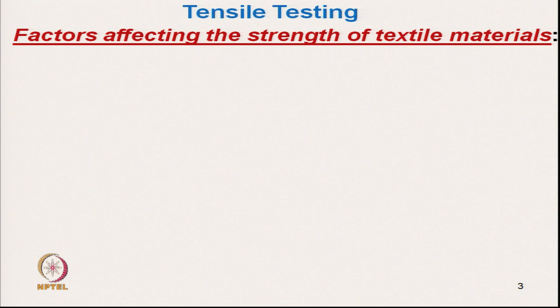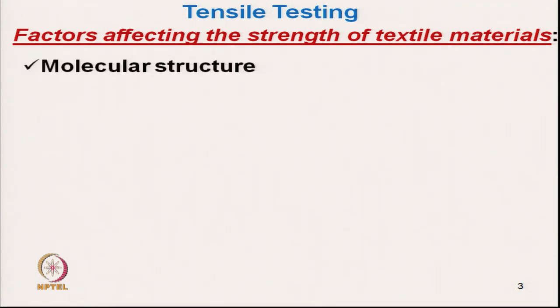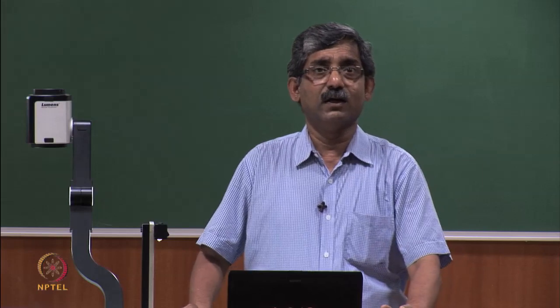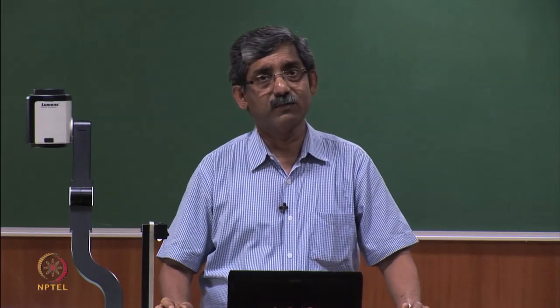Now, let us see what are the factors which affect the strength of textile materials. First is the molecular structure of fiber. If the molecular orientation is high, then its stress strain characteristics will be totally different.